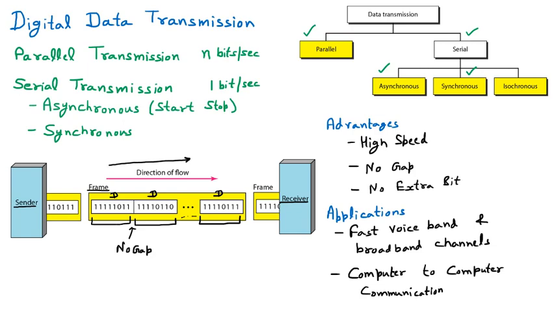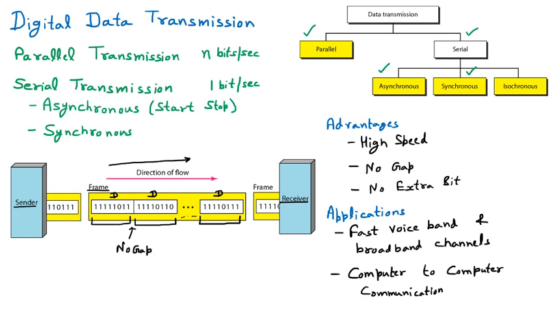But yes, there are a few disadvantages also, because many advantages were mentioned: high speed, no gap, no extra bit. But the disadvantages are, if I talk about real time video conferencing and video streaming, that is not going to work. Because in video sharing or video transmission, we have to send the complete data in constant frames.